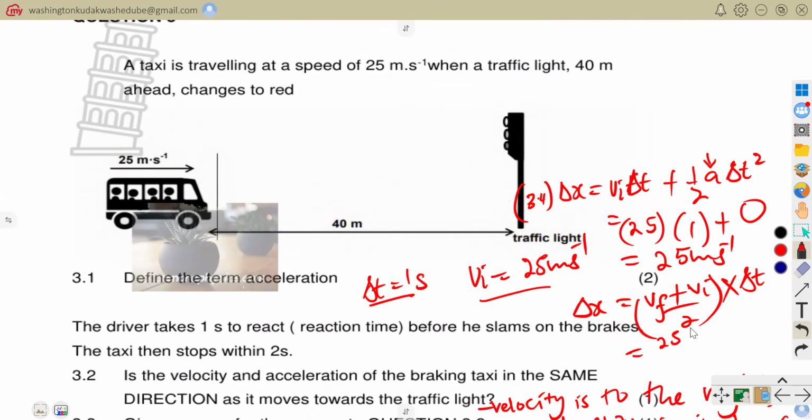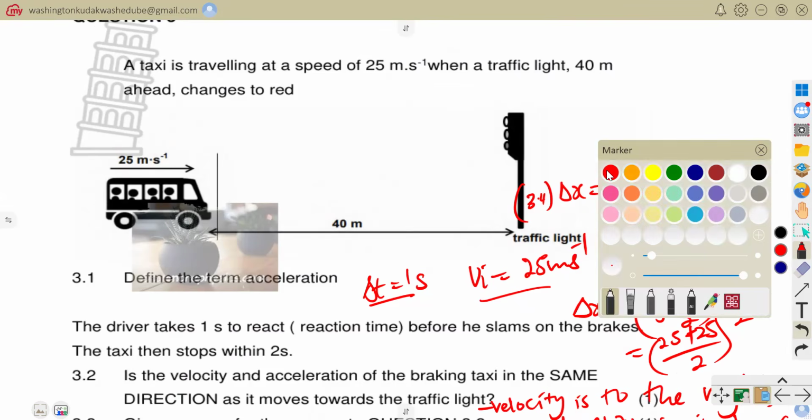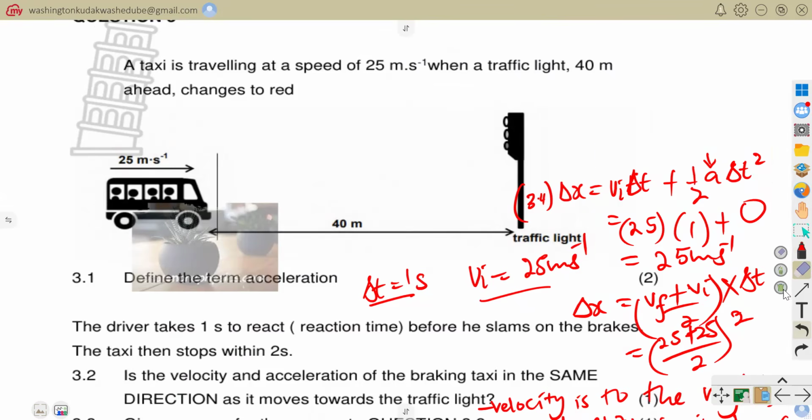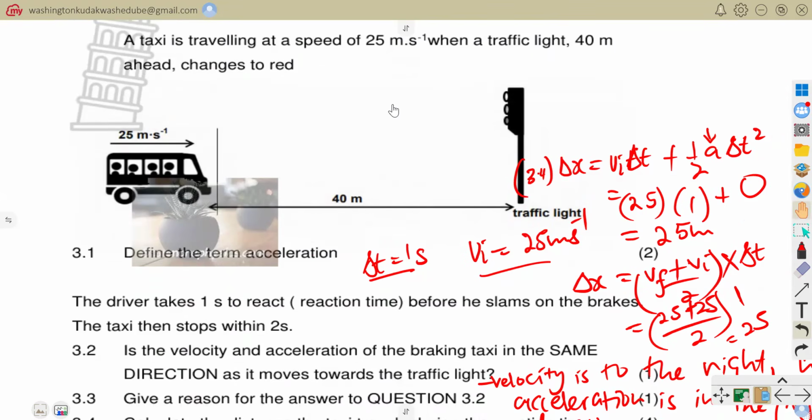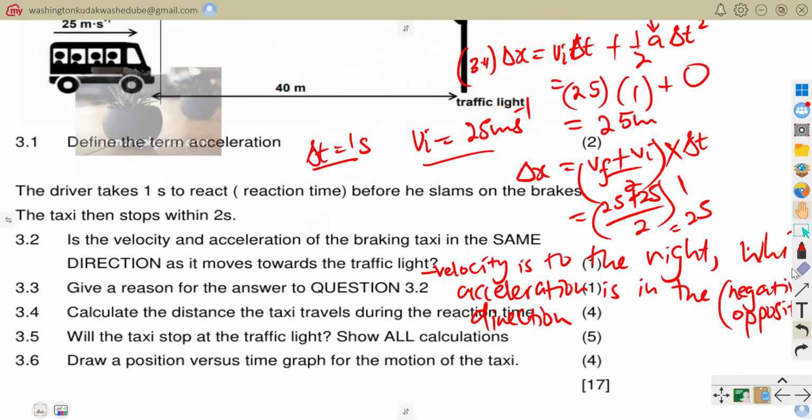Since it's 25 plus 25, I'm moving at the same speed there, I would add those, divide by 2, and then multiply by 1, not 2, sorry. So 25 plus 25 is 50, 50 divided by 2 still gives you 25. So the distance moved there was just 25 meters, not meters per second. So answering 3.4, you were just going to use those equations of motion, and that was going to be your answer.